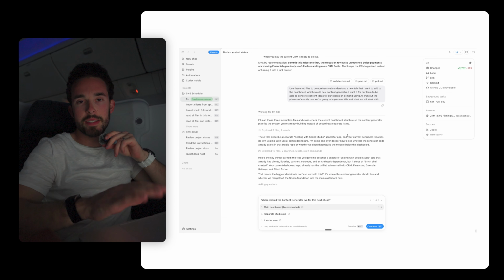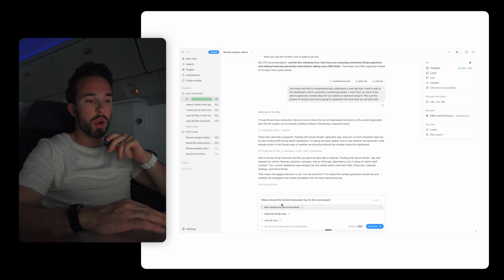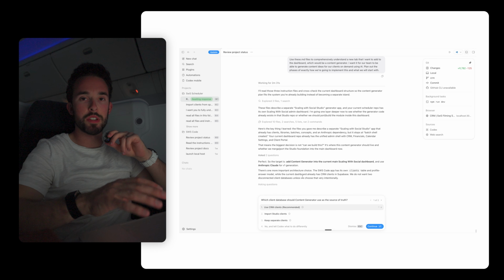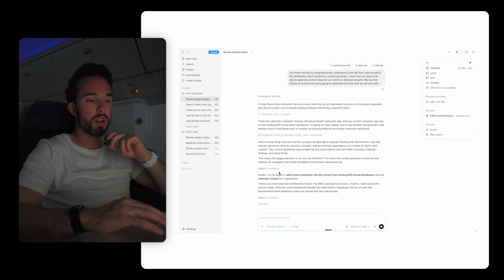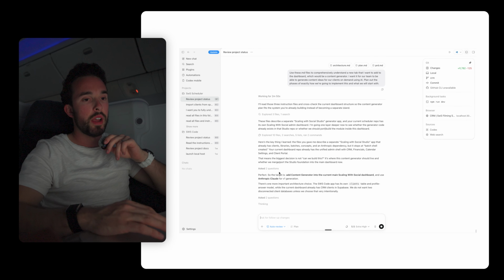Okay, so now it's asking me some questions. I love when it does this because I want it to fully understand what I want. It says, where should the content generator live for this next phase? I want it in the main dashboard. Which AI provider do you want to plan around for V1 of generation? Let's use Anthropic because it's really good for copywriting. It asks which client database the content generator should use as the source of truth. It's going to be the CRM clients. What should V1 generate first? Idea batches, sure. So we're going to go from total V1 to hopefully the final version here in the next little bit.